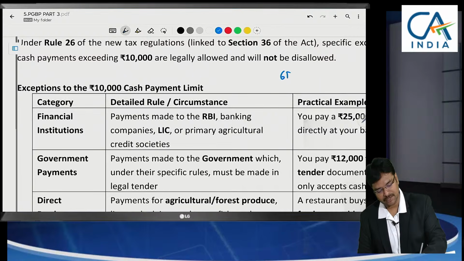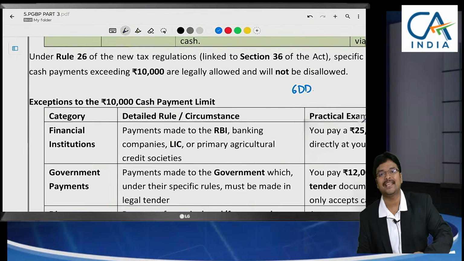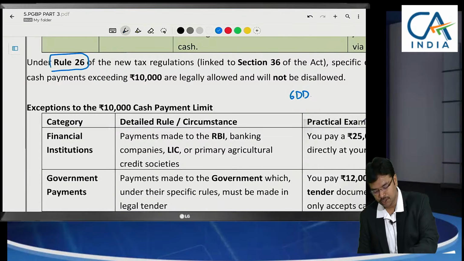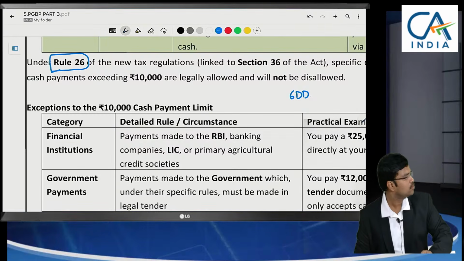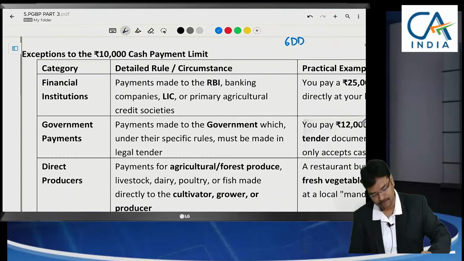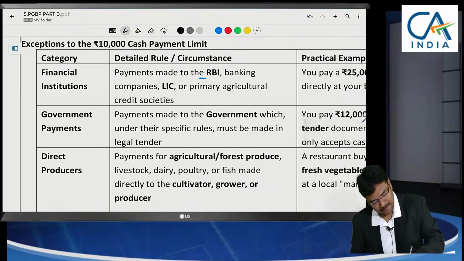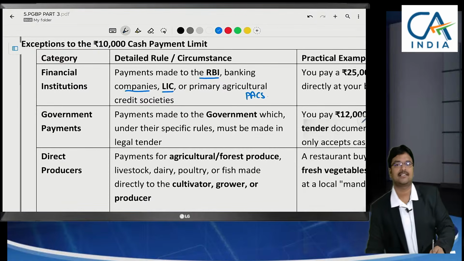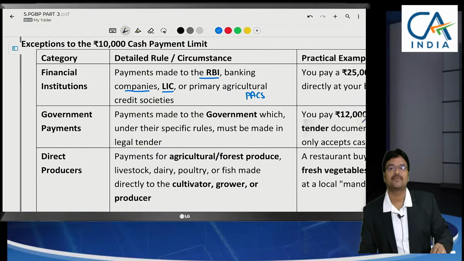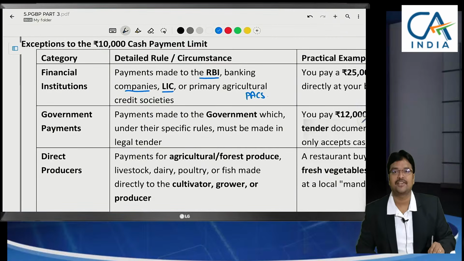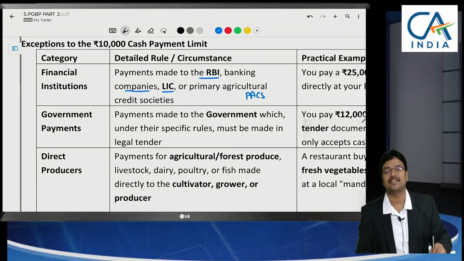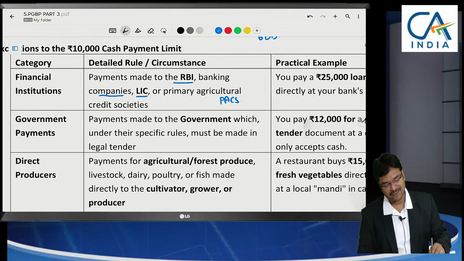Earlier these exceptions were given in rule number 6DD. Now this rule has been changed to rule number 26. So what has this rule specified? Let us see now. When you are making any payment to RBI, banking companies, LIC or PACS, Primary Agricultural Credit Societies, which are an indirect form of banks only. Primary Agricultural Credit Societies provide finance facilities only to the farmers who are members of that society. So, for them, if any payment is made, this limit will not apply.